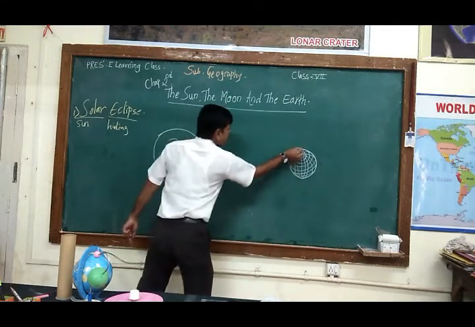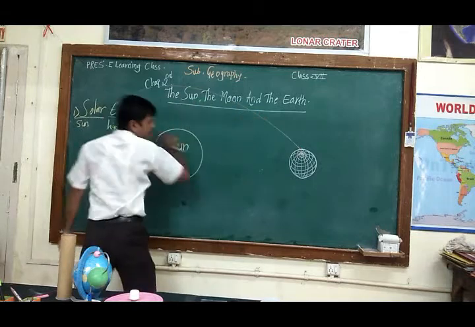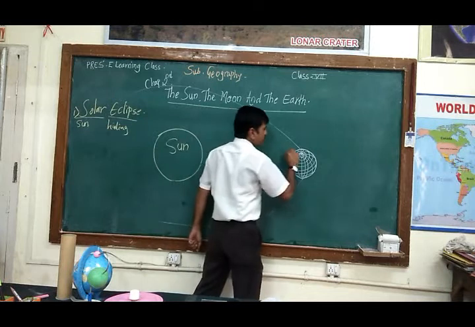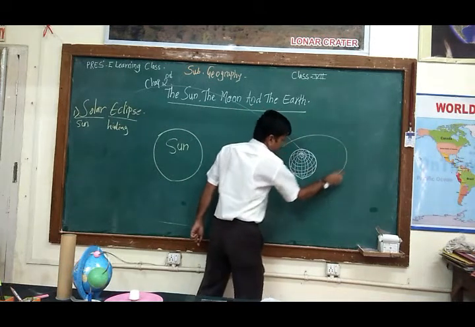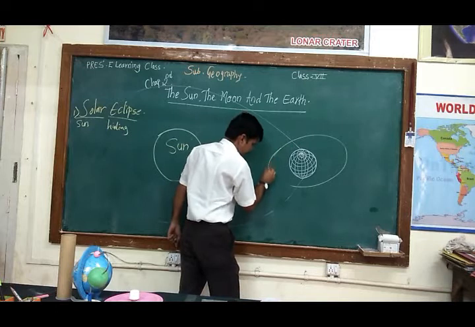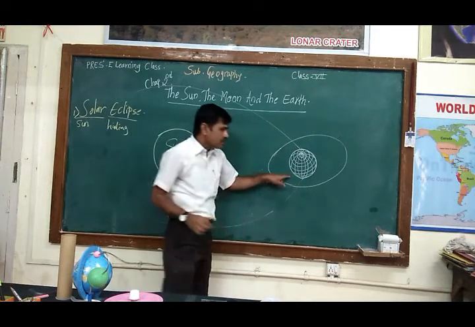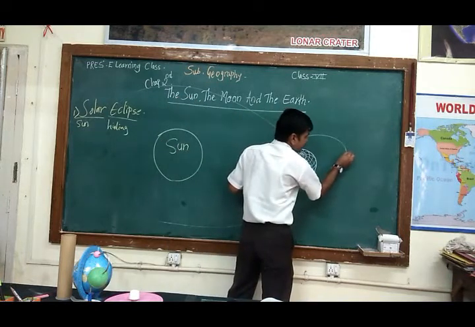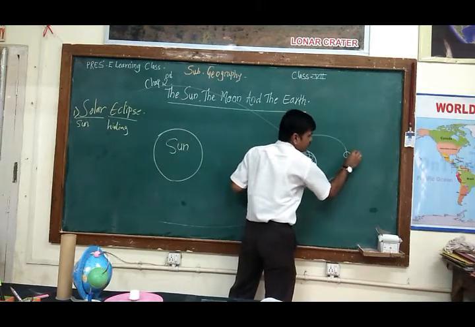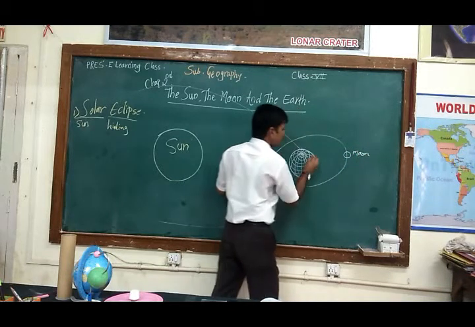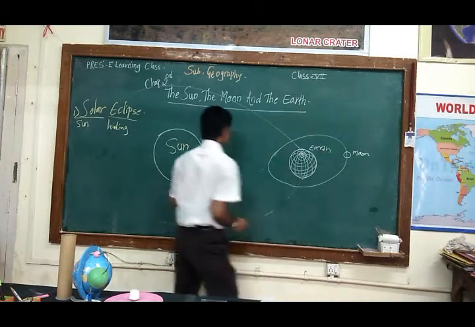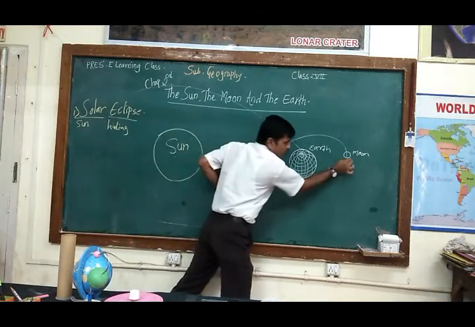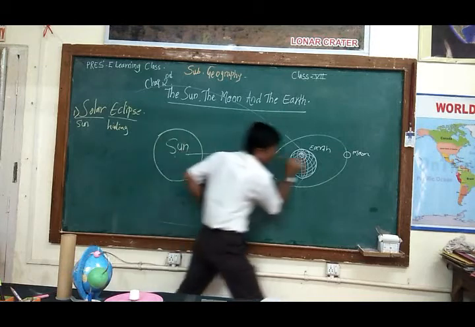This earth is rotating around the sun in an elliptical shape, right? And the earth has its own natural satellite known as the moon. Suppose this is the moon, and the earth and the sun, where the sun, earth and moon will fall in a straight line.